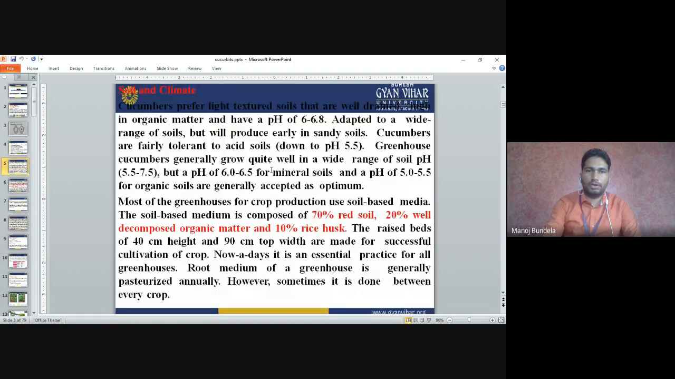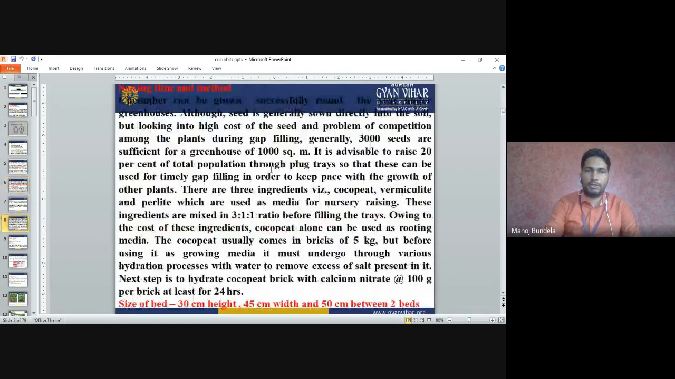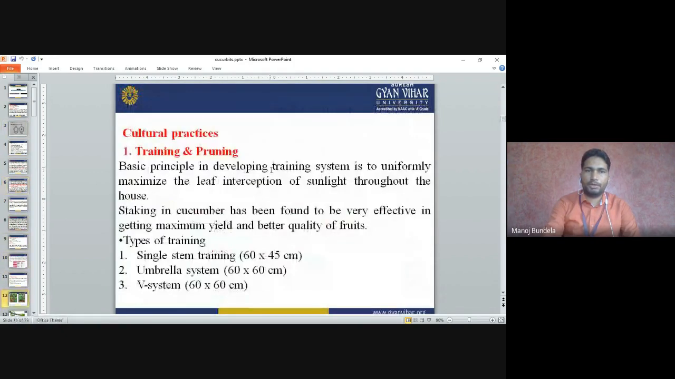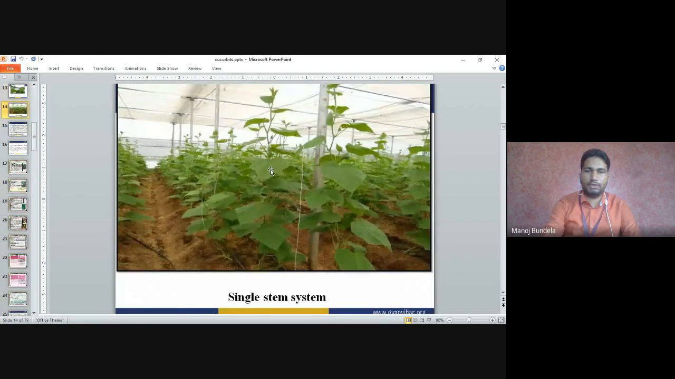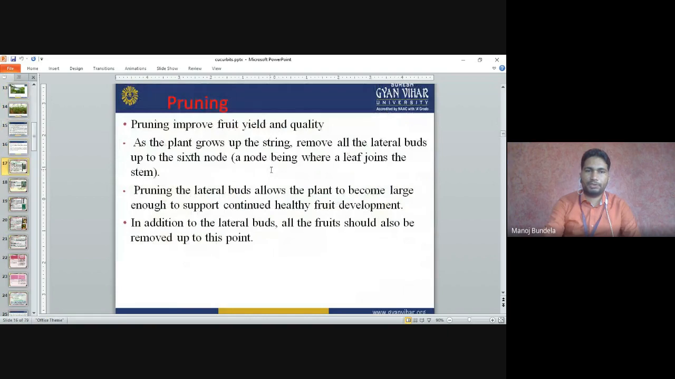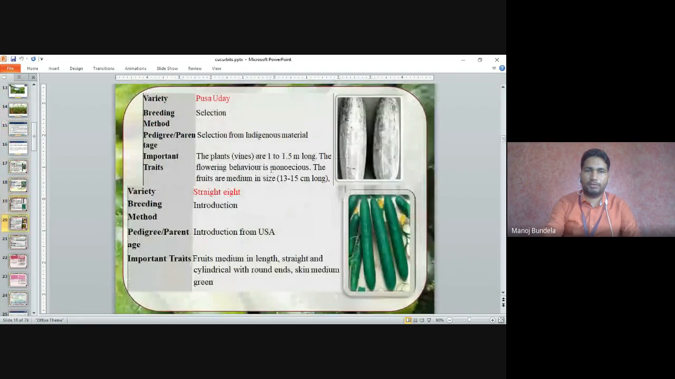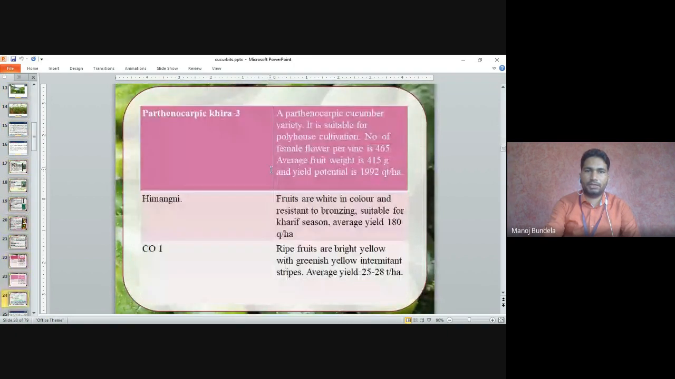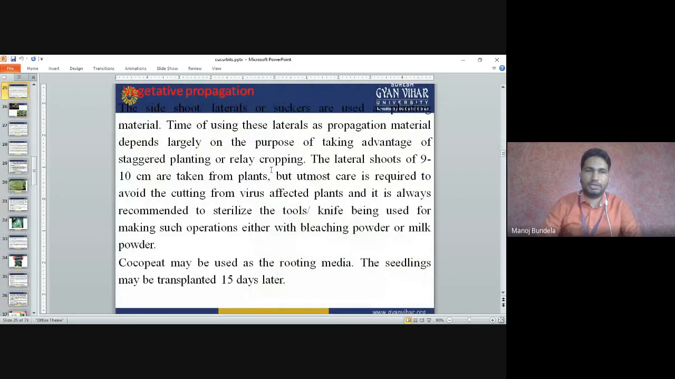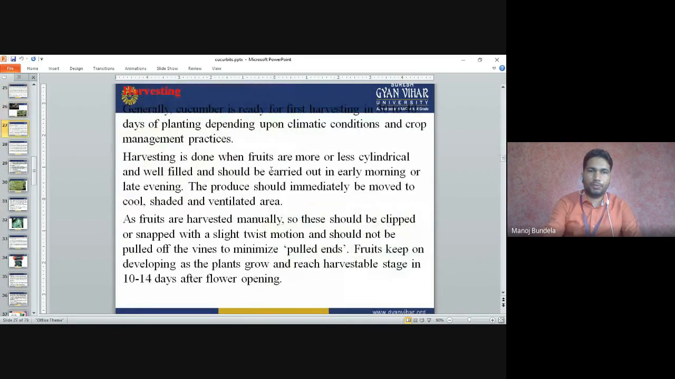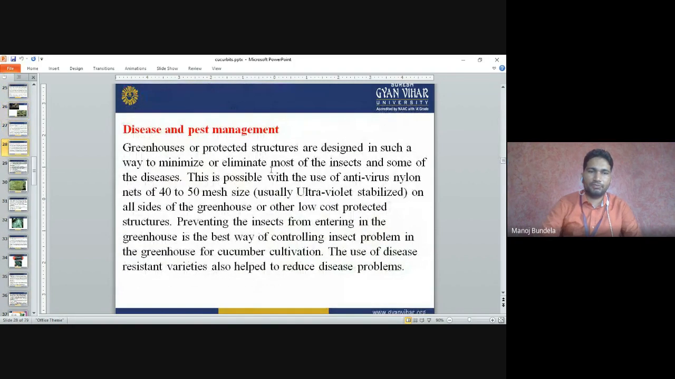We have already discussed soil, climate, temperature, sowing time, fertilizer, and the training systems: umbrella system and single stem system. Next, pruning. We discussed different cultivars, hybrids and varieties, and which varieties are suitable for greenhouse cultivation and which for polyhouse cultivation. Vegetative propagation we also discussed. Next, we will discuss disease and pest management.